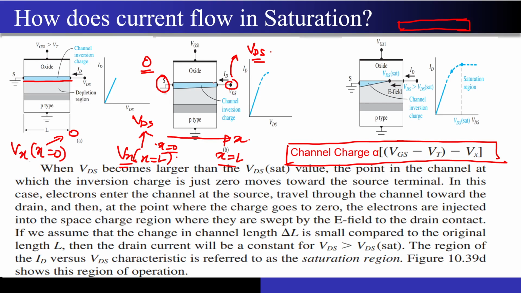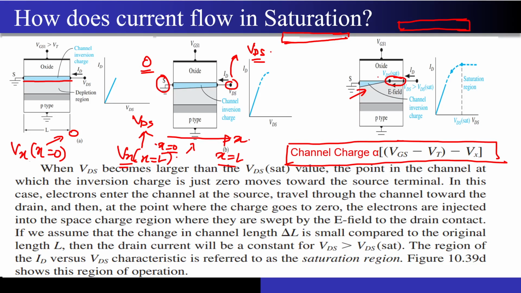But for this particular case, the rectangle is not perfect. It looks something like this. The channel is slowly terminating, and at one point its shape will look like this, that is, there is no channel in this particular region.